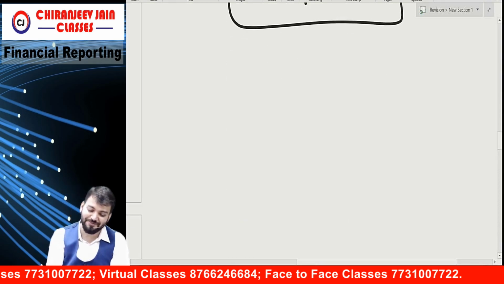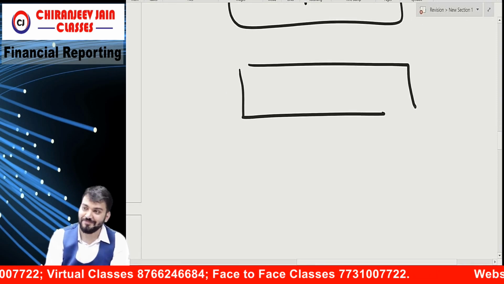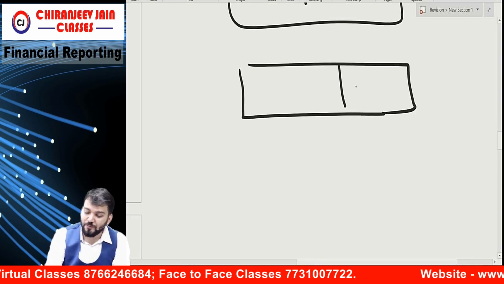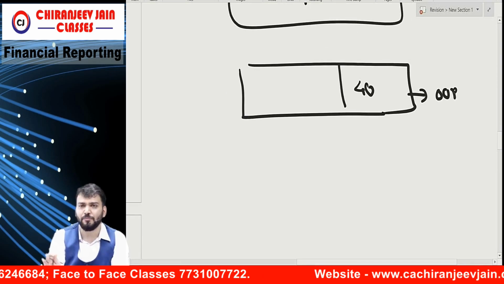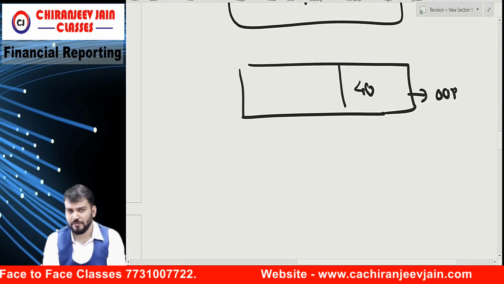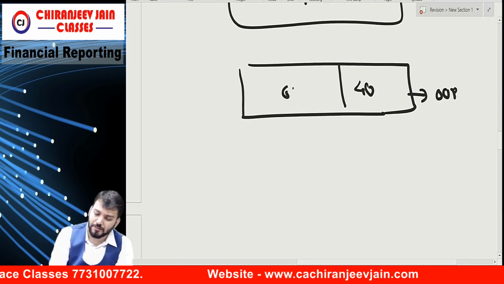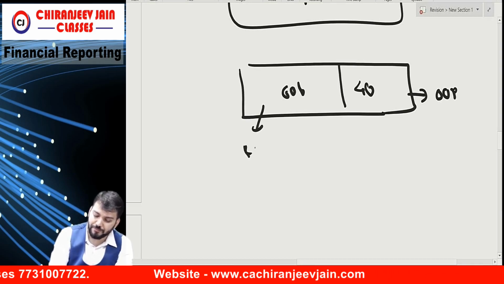Doubt will come here. 40% owner occupied property, 60% rent.